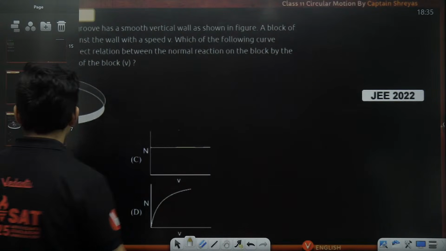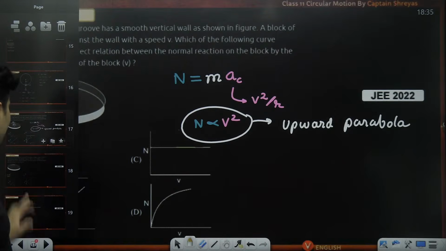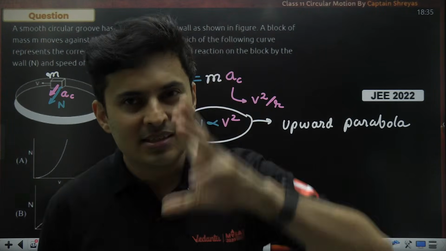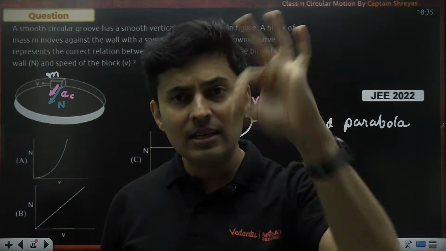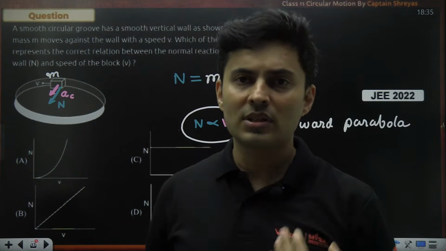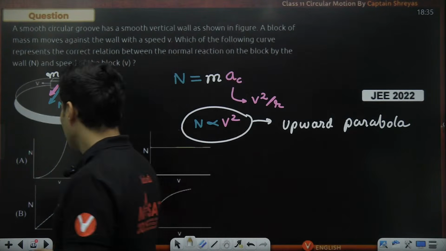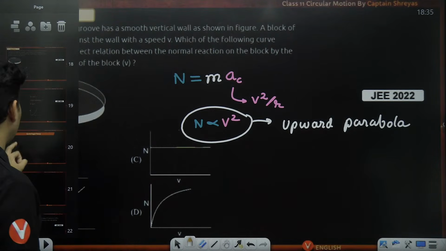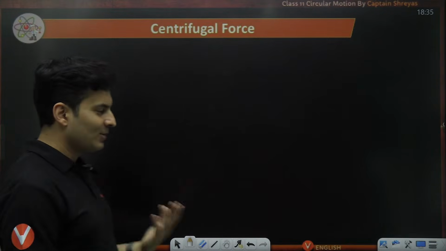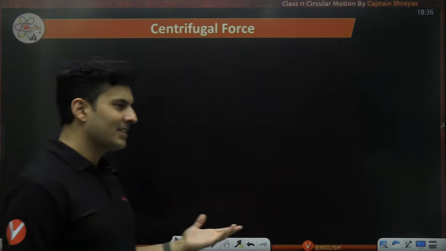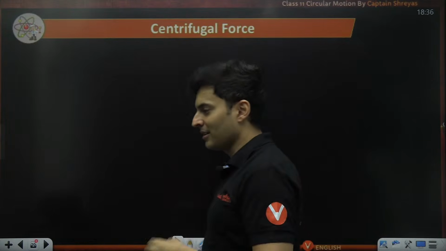So these are some of the standard questions on direct centripetal force. It's not like you don't get complicated questions, but since I just taught you centripetal force, I'm limiting myself to just centripetal force related questions. Obviously, we will solve mixed questions when we start with practice questions in some days. Now let's talk about centrifugal force because that is another aspect of this chapter. Students think centrifugal and centripetal are very similar, just equal and opposite, and a lot of misconceptions are there.